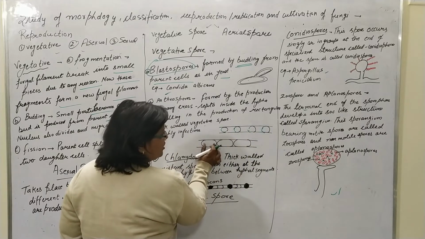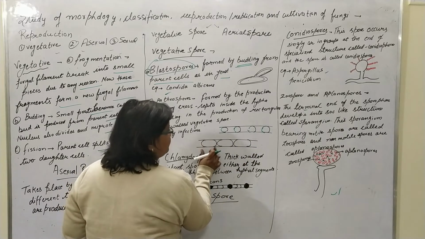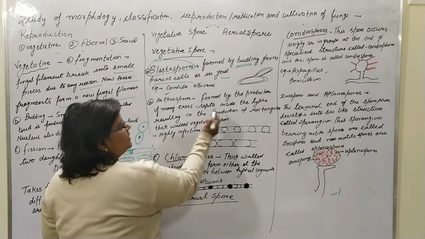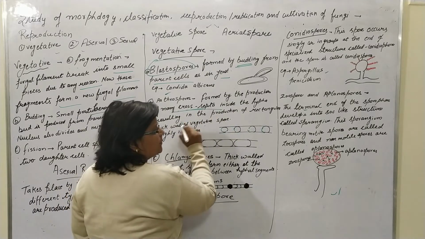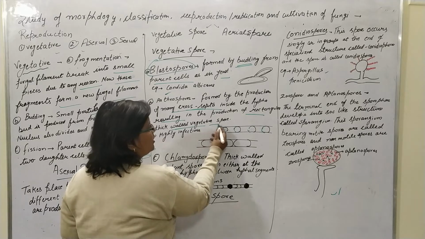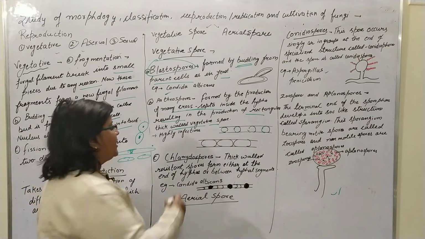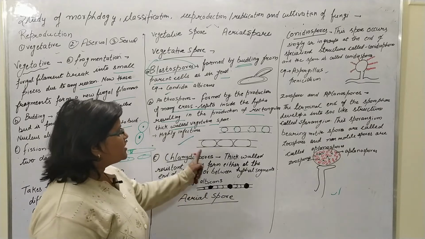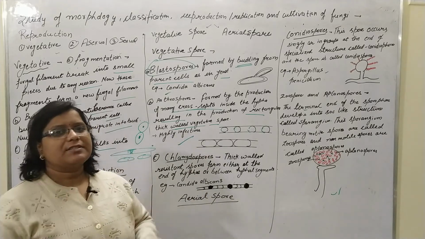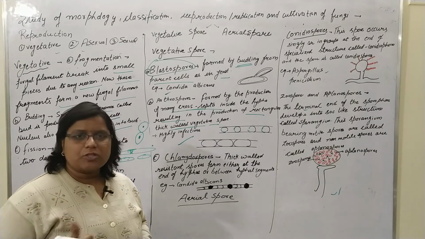So this complete structure is formed, and these are highly resistant. They are formed by the production of many cross septa inside the hypha, producing rectangular thick walled vegetative spores. Generally these kinds of spores are highly infectious. Such spores, formed through cross septa formation in the hypha itself, are known as arthrospores.